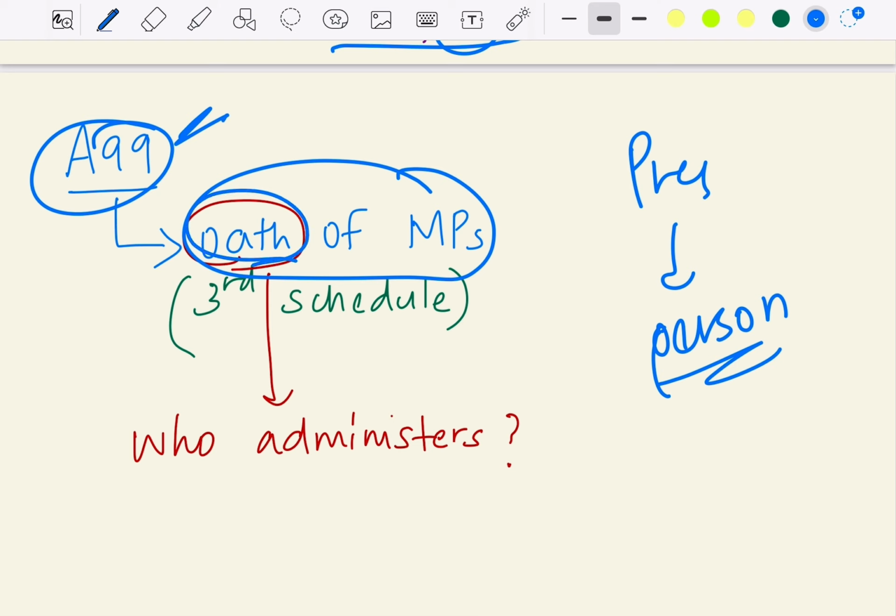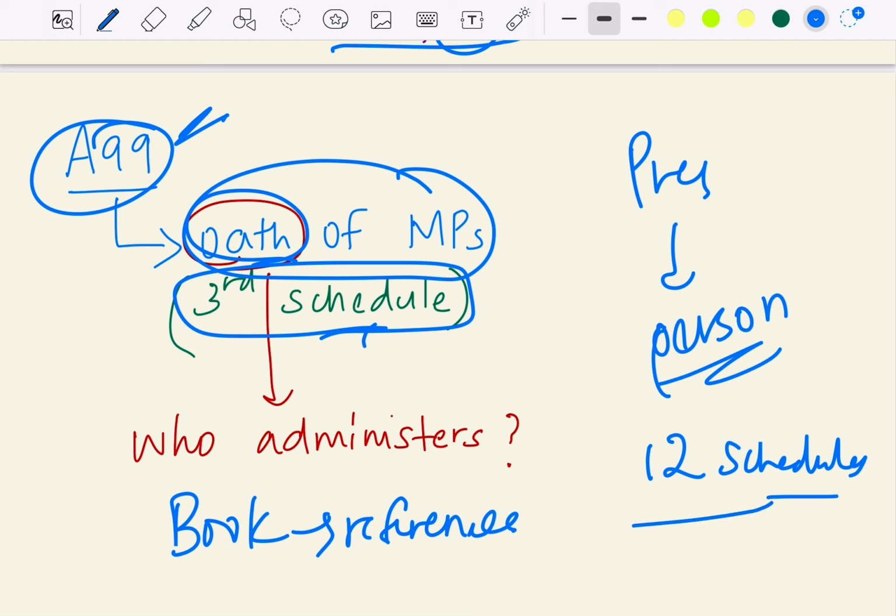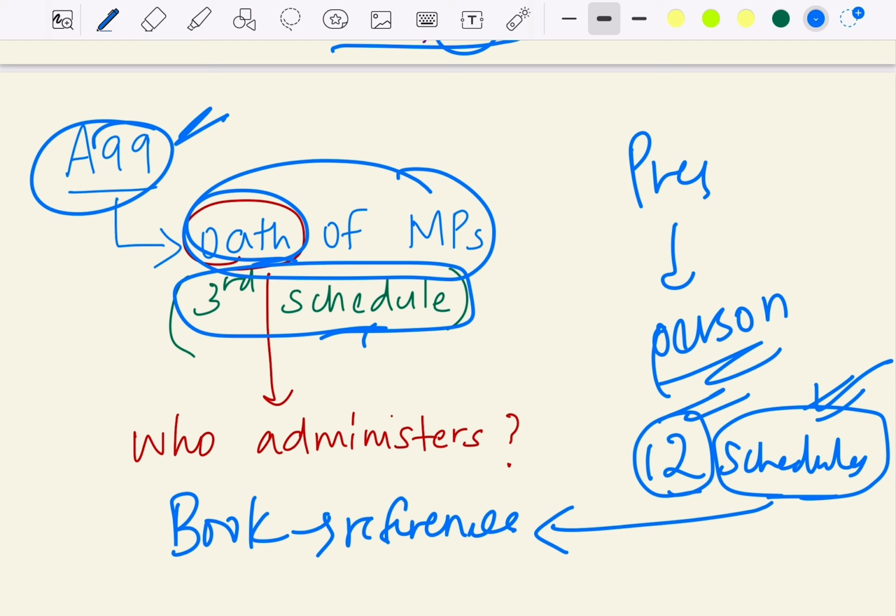And the oath of the MPs is given in the Third Schedule of our constitution. Our constitution has 12 schedules. Like any other book which has references to get additional information, the constitution, being a law book, also has references, and these references are called schedules. To get more detailed information on some topic, we can refer to the schedules. The Third Schedule deals with the oaths of all the members.